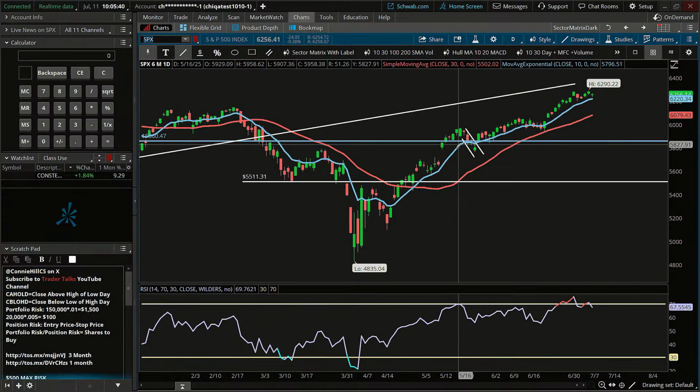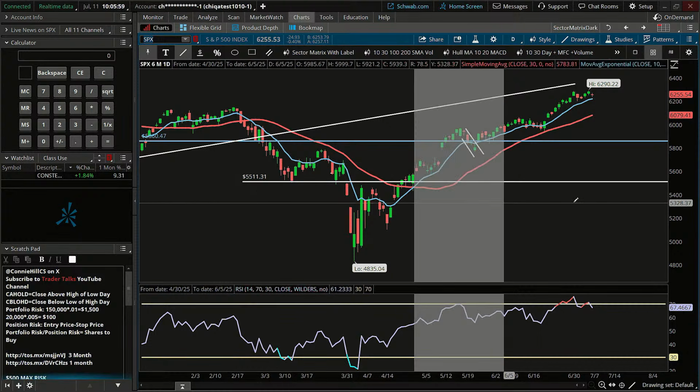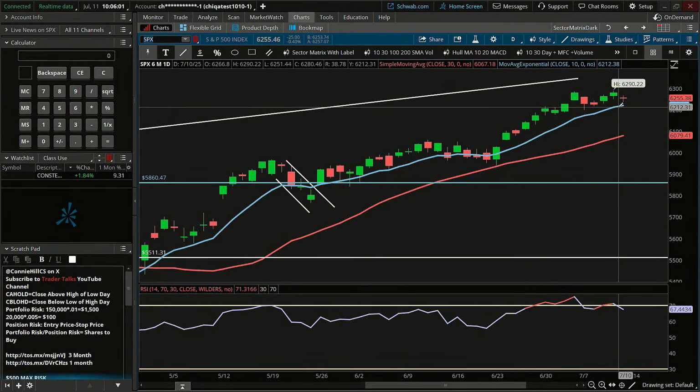What's it been doing? This blue line is a 10-period moving average, and it's been staying fairly nicely above it, sometimes using it as a support area and bouncing up off of it. This red line is a 30-period moving average. When the market was weaker, it was trading below both of those moving averages. When it's stronger, it has a tendency to trade above those moving averages. So you might sometimes see something that's taken off and you're like, oh, I wish it would come back to the 30-day moving average, but it doesn't always do that, does it?